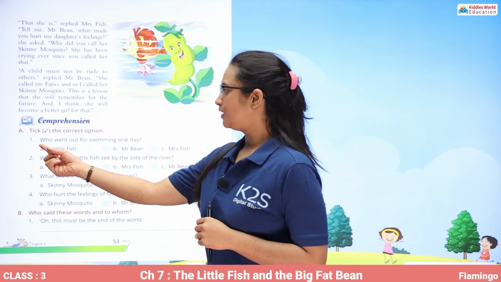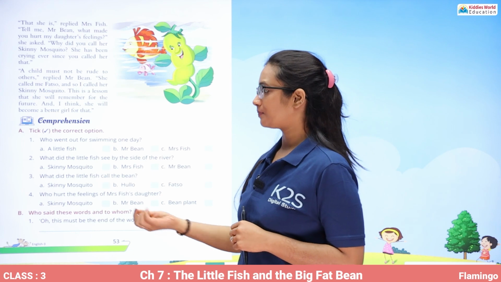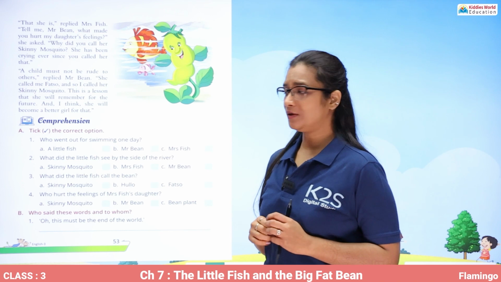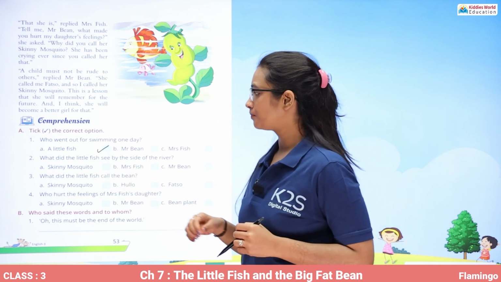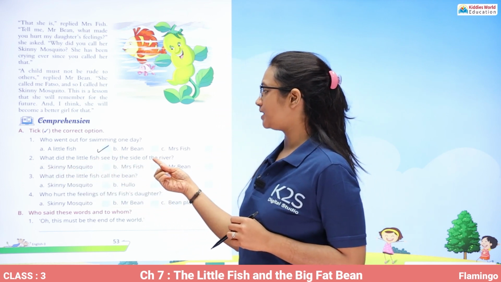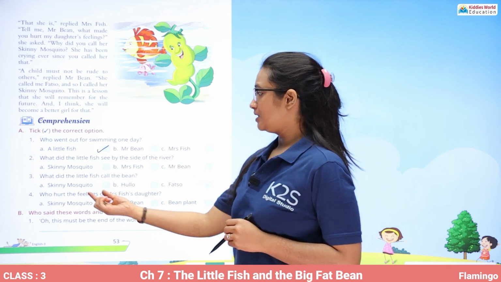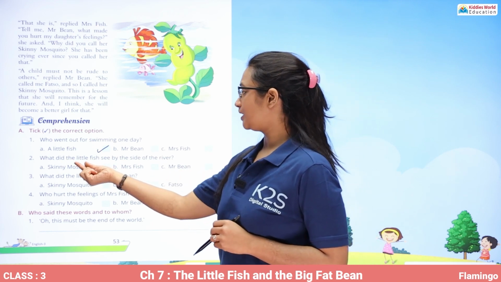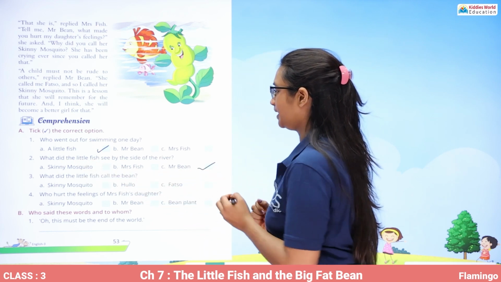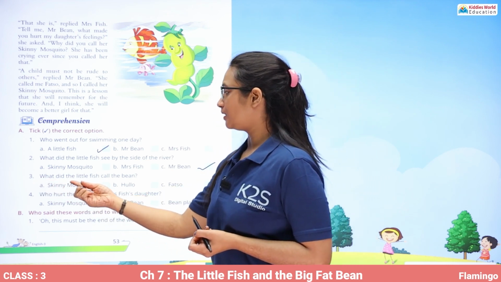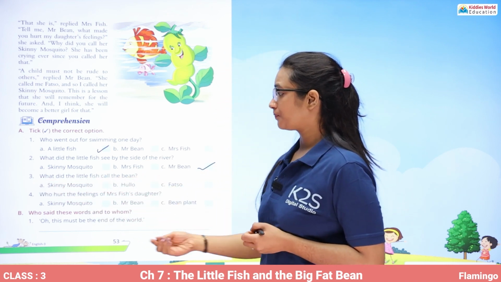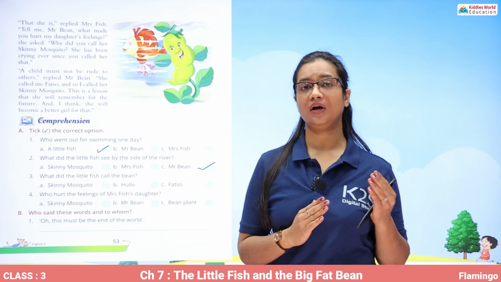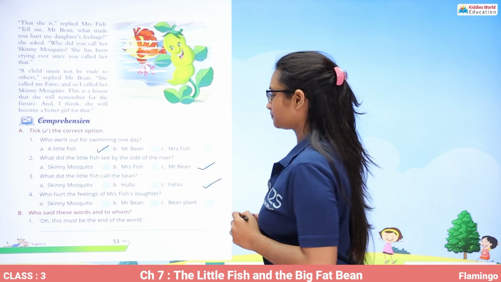So, let's start. Who went out swimming one day? A little fish, Mr. Bean, or Mrs. Fish? It was a little fish. What did the little fish see by the side of the river? Skinny mosquito, Mrs. Fish, or Mr. Bean? So the little fish saw Mr. Bean. So what did the little fish call the bean? Skinny mosquito, hello, or fatso? So the fish called the bean fatso.